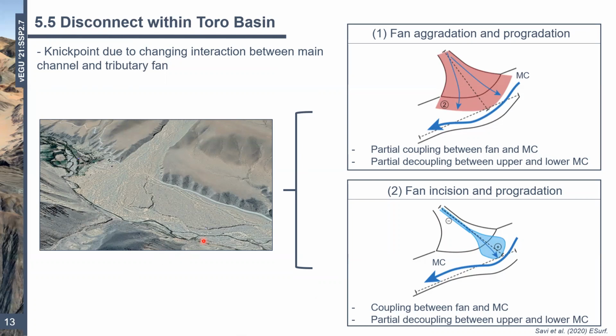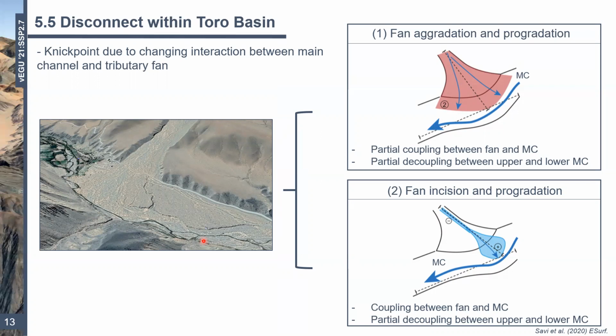So at present, we'd like to argue that the nick point that we've observed and the disconnect between the upper basin, which includes the tributaries, and the main basin, which is the Rio Toro, is the result of a combination of these two scenarios, where fan aggradation and incision has introduced sediment from the Pasha range into the main basin, moving material downstream. But this landform has also caused the disconnect, or part of the disconnect, between these two regions.